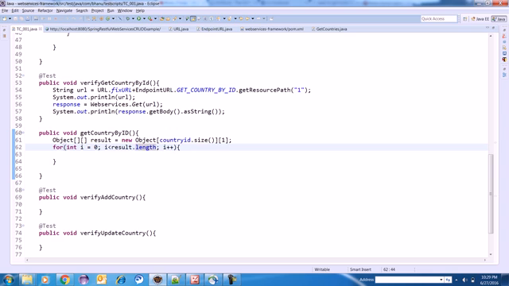Now this result, I will store the data based on i, and here I will keep first row first column always, and here my data should be,